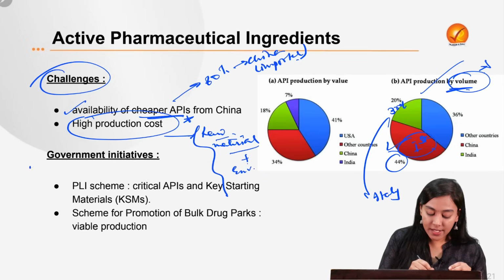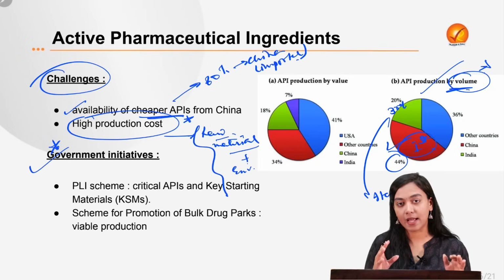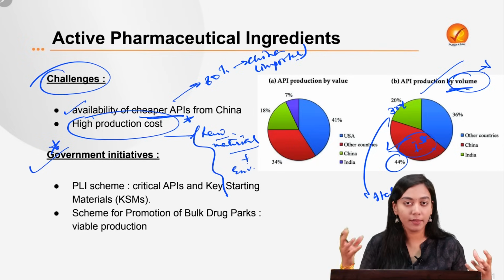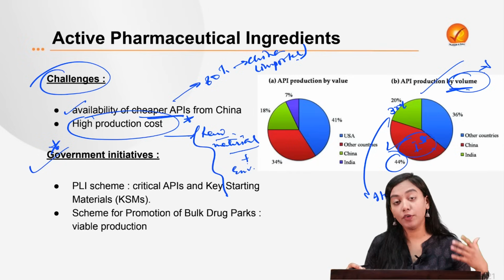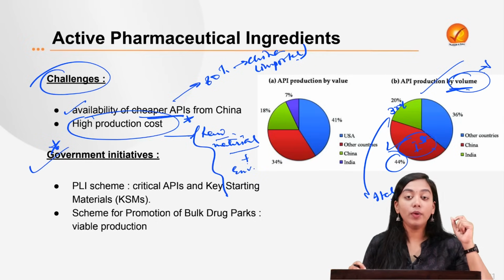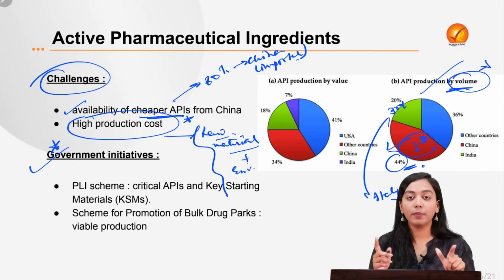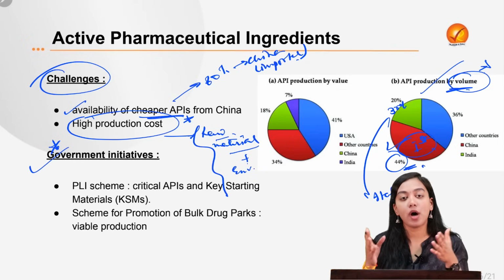So what has the government done to promote APIs in India? Because we understand that we cannot be reliant on China or other importing countries. If we want to really realize the dream of being the pharmacy of the world, we need to also dominate the production of API. And we also need to become a net exporter from a net importer. So how do we do that?